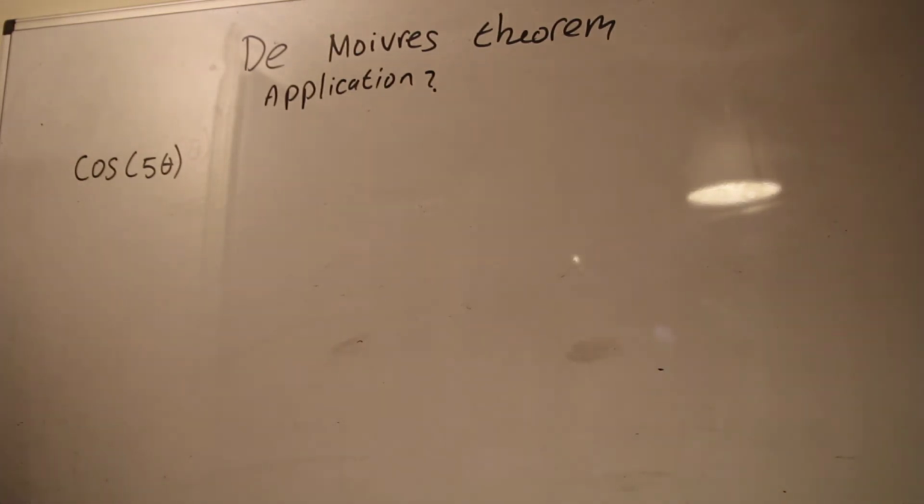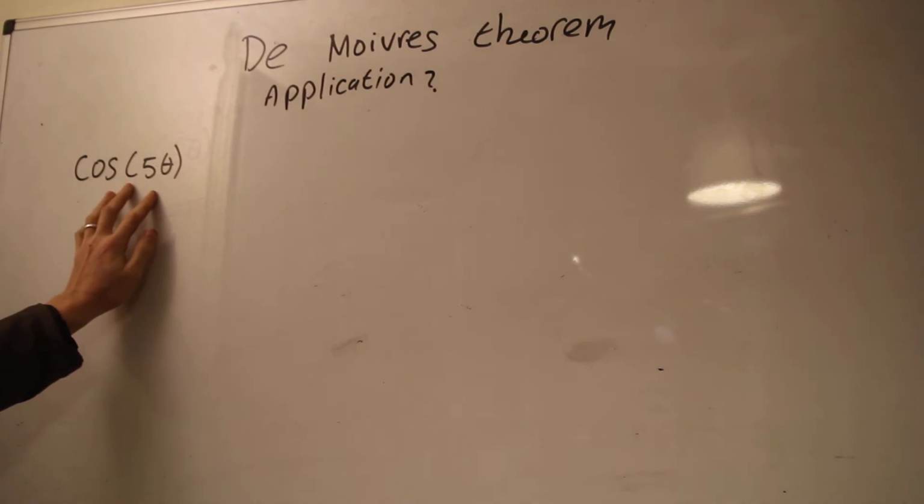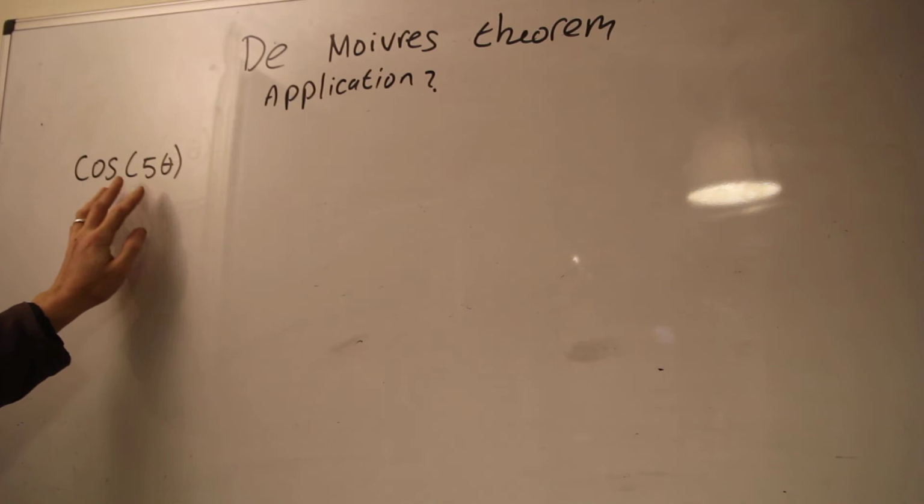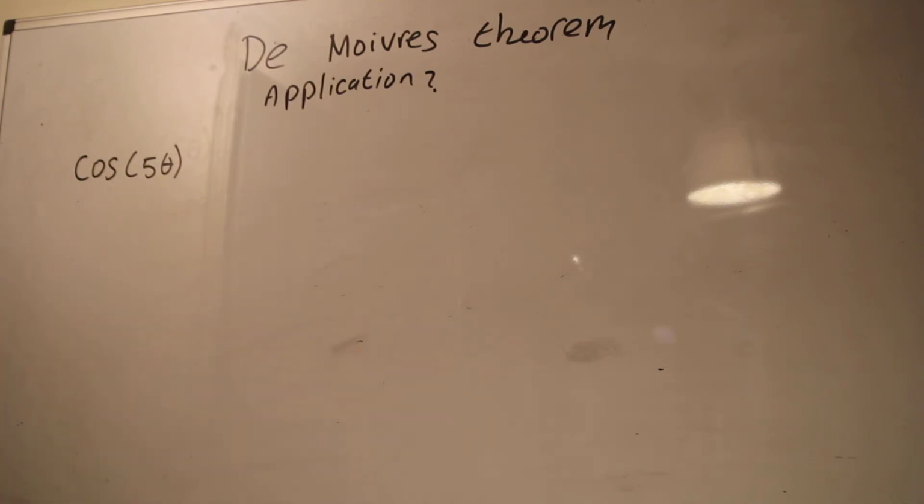Okay, so moving on to our second application of De Moivre's theorem. De Moivre's theorem can be used to take a compound trig function like this one and actually convert it into a polynomial where all the terms are just basically functions of cos theta only. So basically we can combine that later on with substitution to turn something like this into something resembling a polynomial, but we'll get to that later. At the moment I'm just going to show you how to do it.